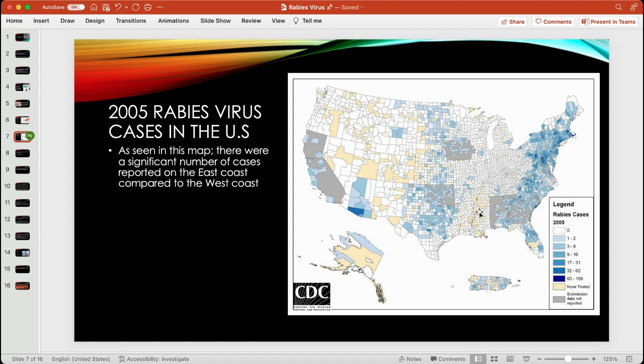In this map, you can see 2005 rabies virus cases in the United States. There was a significantly larger number of cases reported on the East Coast compared to the West Coast, and these are noted in blue.